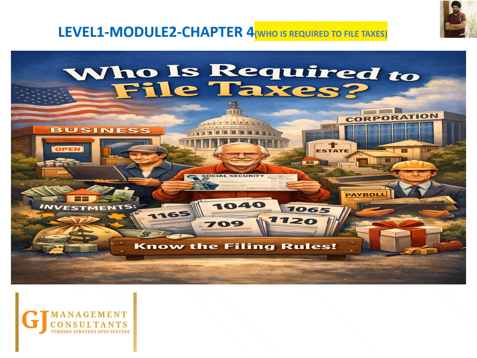In this chapter, we begin Module 2, taxpayer concepts, where we shift our focus from taxes to the taxpayers themselves. We will learn who must file the federal tax return, what the income threshold for filing is, important exceptions to the filing rules, filing requirements for individuals, businesses, investors, and employers, and filing requirements for estate, gift, and excise taxes. By the end of this chapter, you will clearly understand who is required to file taxes in the United States. So let's move to the agenda slide and look at the key topics that we're going to cover.